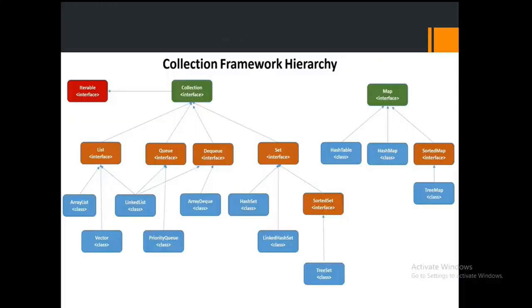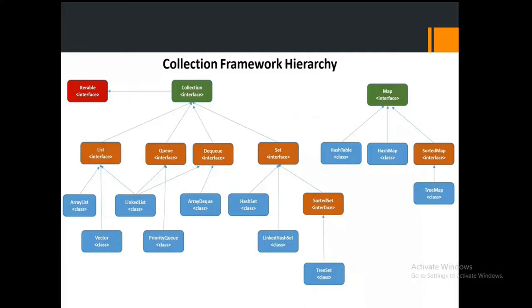Now I'm showing here the complete hierarchy structure of the collections. See guys, collection is always a combination of different interfaces as well as classes. When we have these two things, then we can call it a collection.